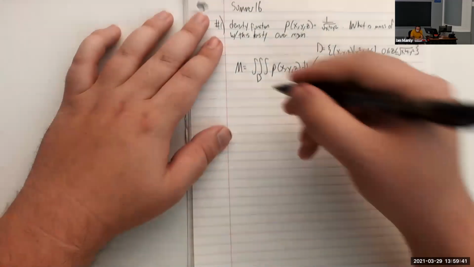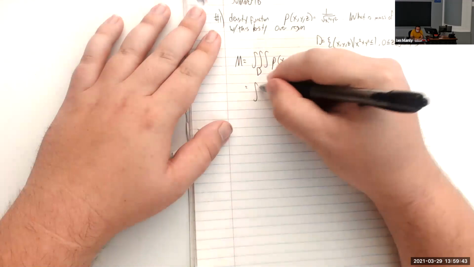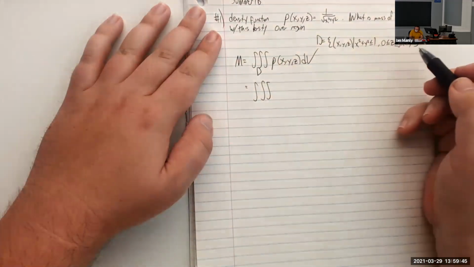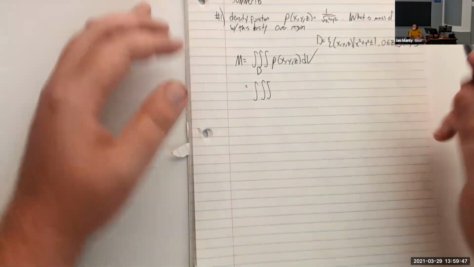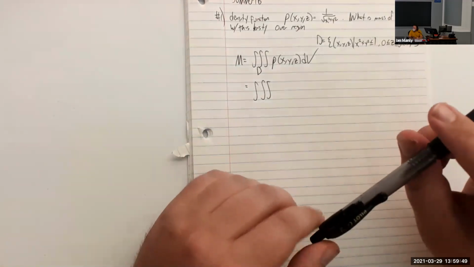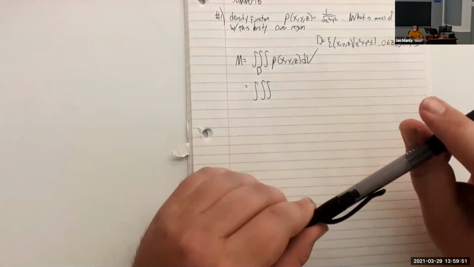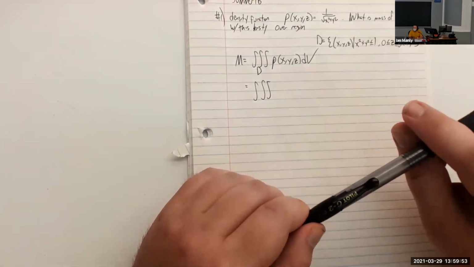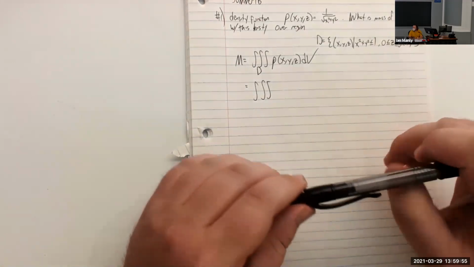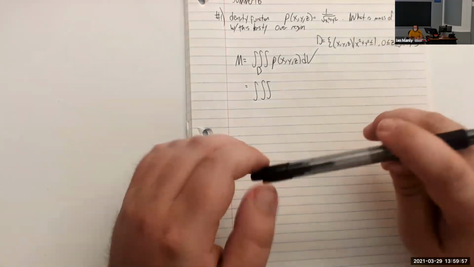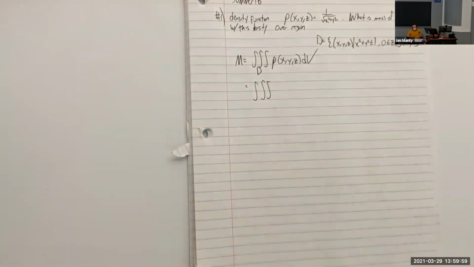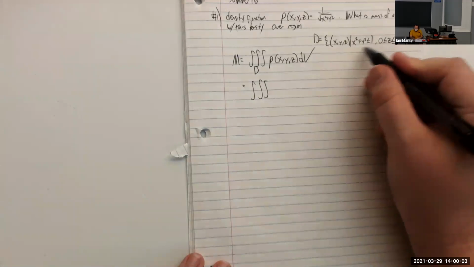All right, so let's go ahead and set this up. Let me ask you guys this: which coordinate system do you think would be most natural for doing this triple integral? Rectangular, cylindrical, or spherical? Cylindrical is right. We don't have explicitly a sphere in here, but we do have rotational symmetry, and we see a unit circle popping up.